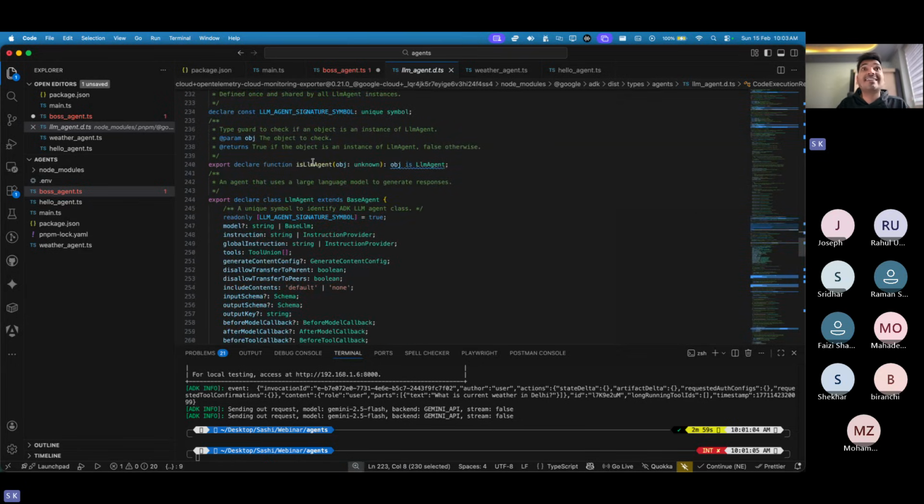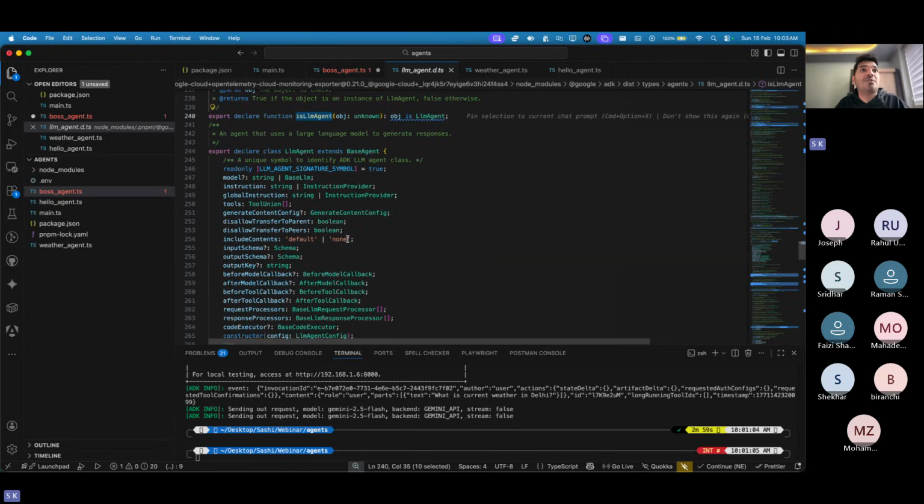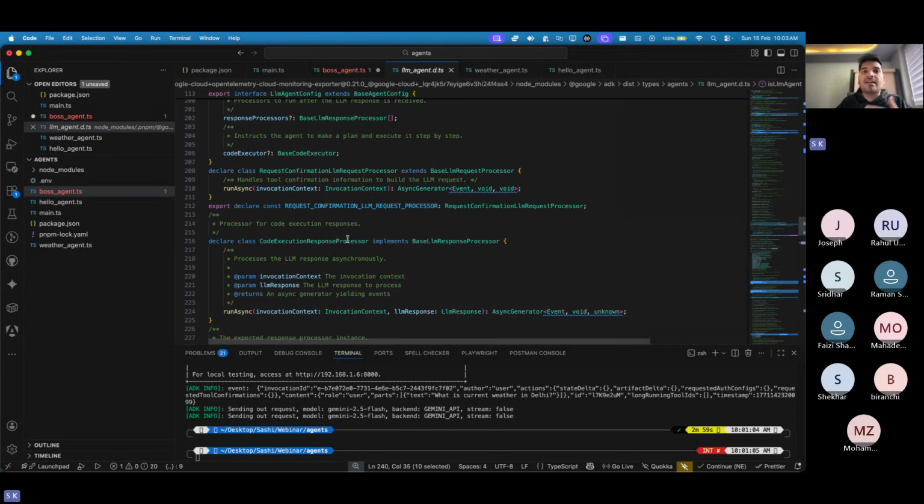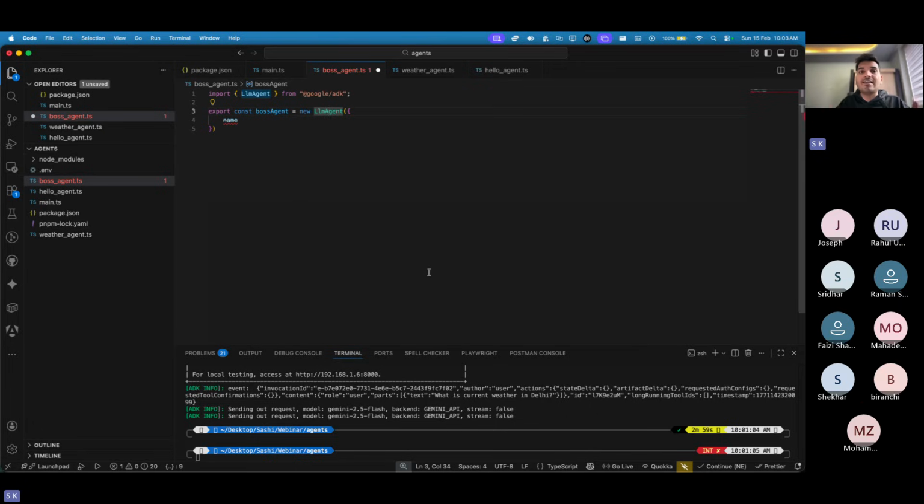We can also check if it is an LLM agent by passing some object. You can get to know if it is an LLM agent or not. You're getting my point. I always go and dig deep inside and try to understand this. But again, if you're just starting with it, you don't need to do it now. Just try to understand how all these tools are working, how you're building these agents. Once you are comfortable, then start digging inside. That's how it works. It will basically boost your confidence for interviews, to be honest.